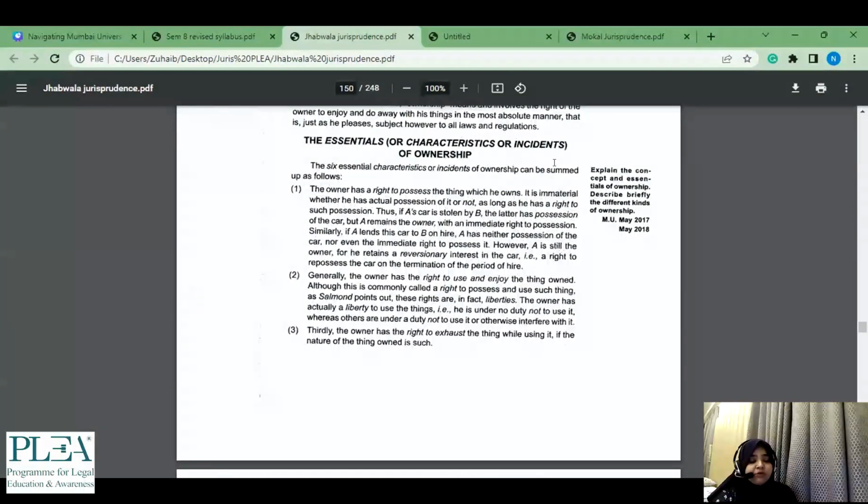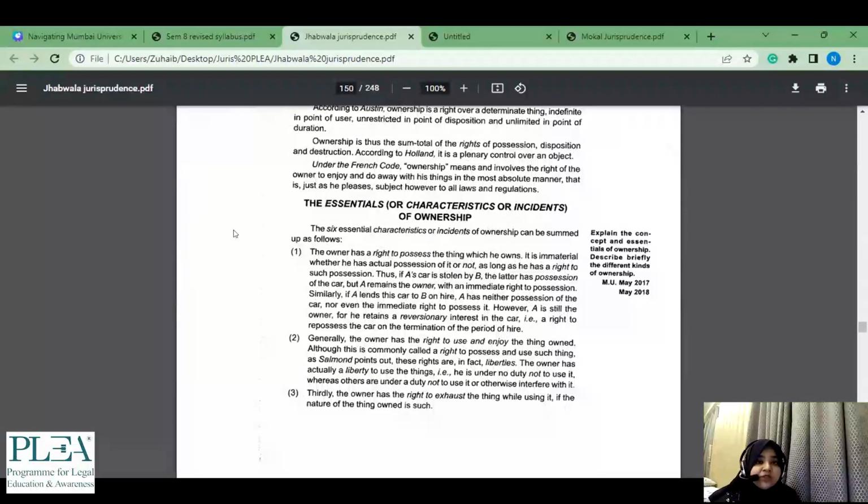Now what happened, maybe I did not have the time to go through it as a 12 marker, and this comes in the paper and I don't know anything else. So at least what you would know कि ठीक है ये तो कहीं पढ़ा था, ये 4 चीजें, and then you can sort of add on to it. One more important thing for your contract and jurisprudence paper is you can always add your own illustrations. अगर मुझे ये नहीं भी याद है कि भाई ये illustration क्या है, I can just make up my things like A and B डाल दो, A B X Y Z, just make up stuff.